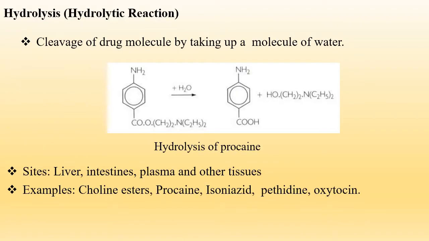The next phase 1 metabolism process is hydrolysis, known as hydrolytic reactions. The reaction differs from oxidative processes in the following respects. The reaction does not involve a change in the state of oxidation of the substrate. The reaction results in large chemical changes in the substrate brought about by the loss of a relatively large fragment of the molecule.